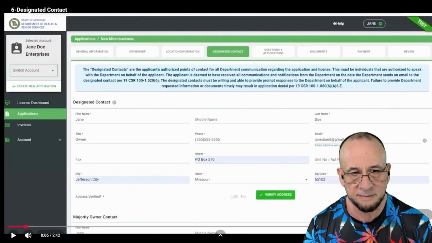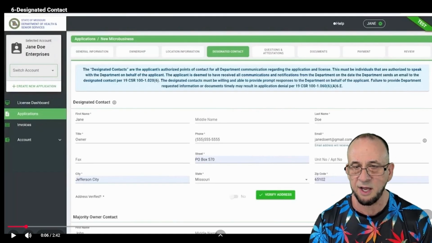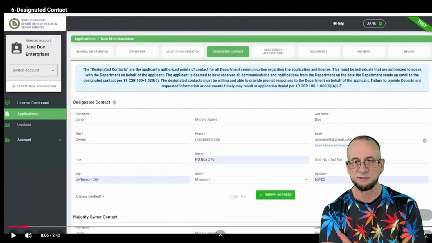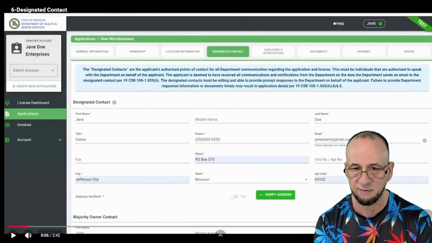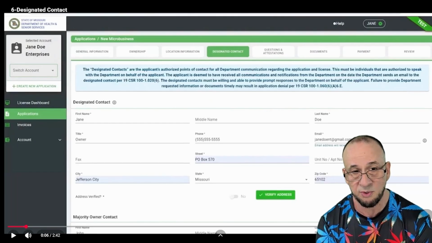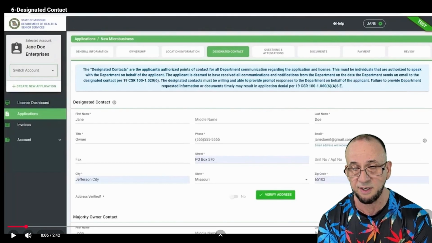Designated contact and majority owner contact. I think this is going to be different in the application process this year because of the rule changes they've gone through. In previous rounds, the majority owner and the designated contact could be two different people.